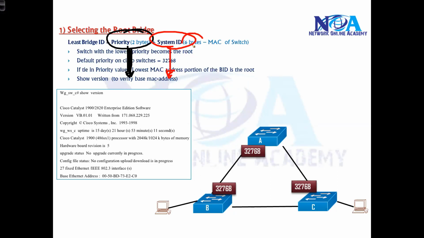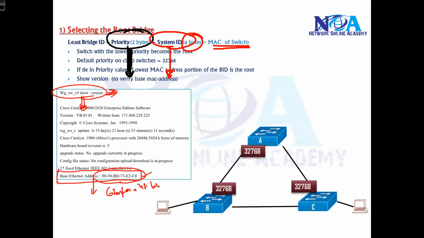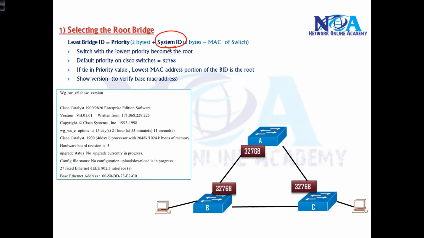System ID is actually a 6-byte address, the MAC address of the switch. Every switch will have an inbuilt or burned-in MAC address. We call it the base Ethernet MAC address, and you can verify this with a command called show version. If you go to the switch and give the command show version, it will show you the MAC address, which is 6 bytes, 48 bits. This 12-digit number is the MAC address. This MAC address will be the tiebreaker, and of course we technically call it the system ID, but it is the MAC address of the switch.